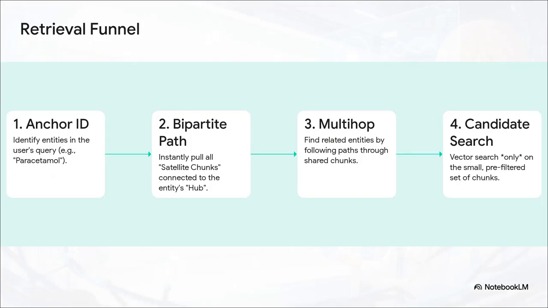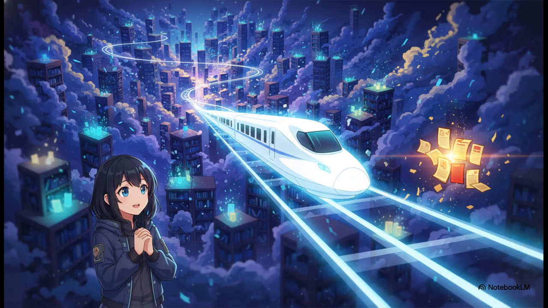So, with this awesome structure in place, how does the system actually answer a question? Well, it uses this super efficient retrieval funnel. First, it identifies any entities in your query, like paracetamol. Then it takes a direct bipartite path, which is basically an instant lookup, to grab all the text chunks connected to that paracetamol hub. For more complex questions, it can do a multi-hop traversal, finding related drugs by seeing which ones share a text chunk. And only then, on this tiny pre-filtered set of candidates, does it perform a final vector search.